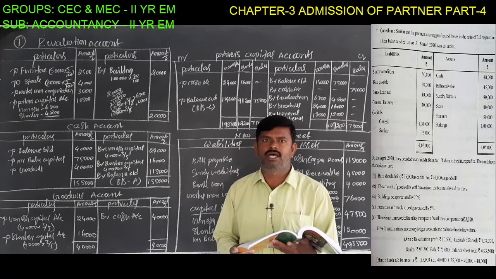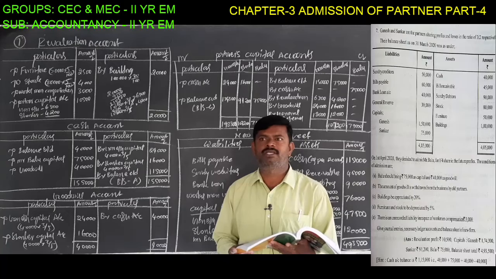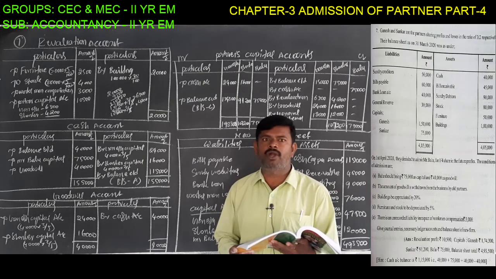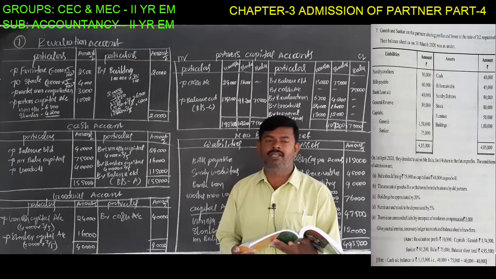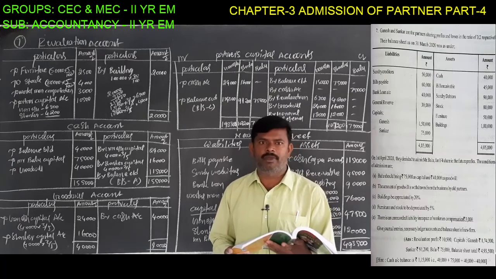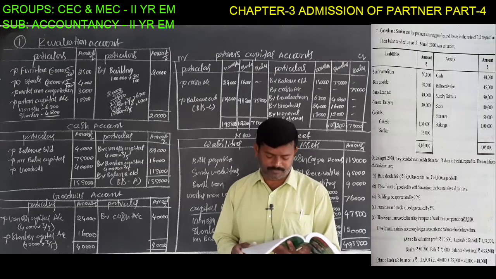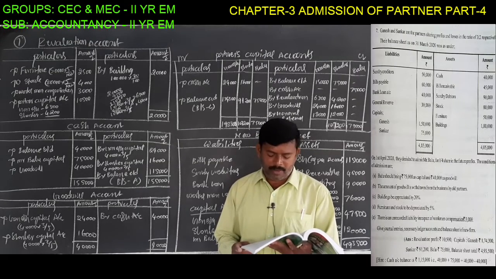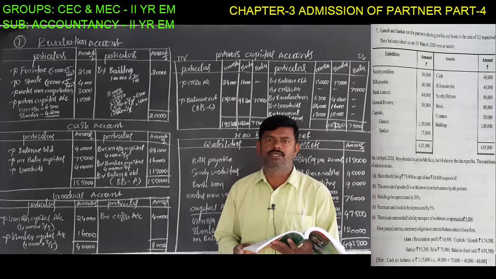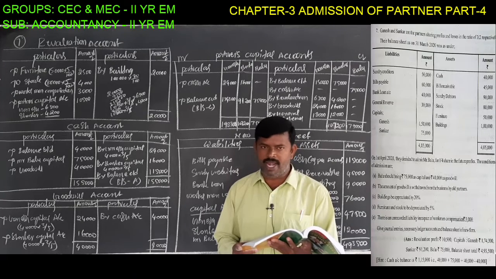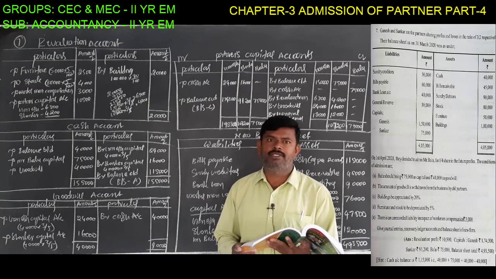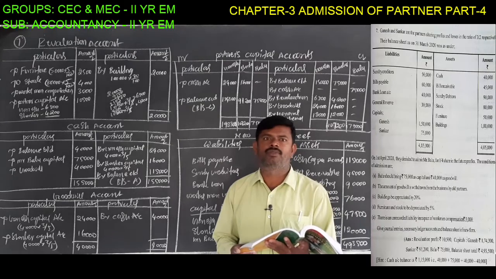So remember one thing. In the previous problem, goodwill was only brought in cash. That is the first condition. This is the second condition: goodwill brought in cash and withdrawn by the old partners. Building appreciated by 20%. The building value is 1 lakh rupees, so 20% means 20,000 rupees of building appreciation.